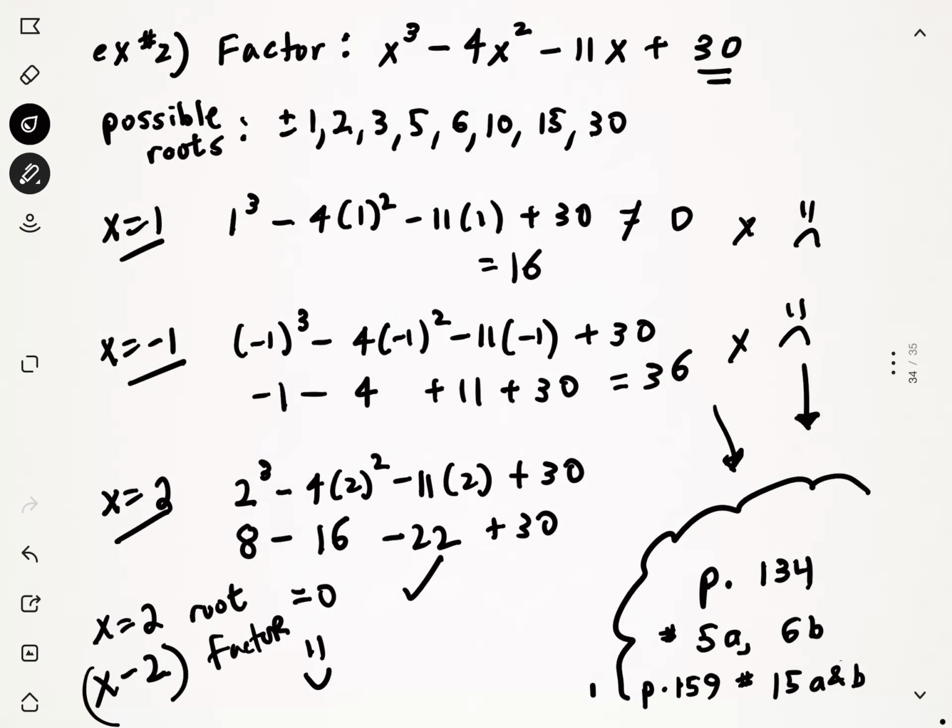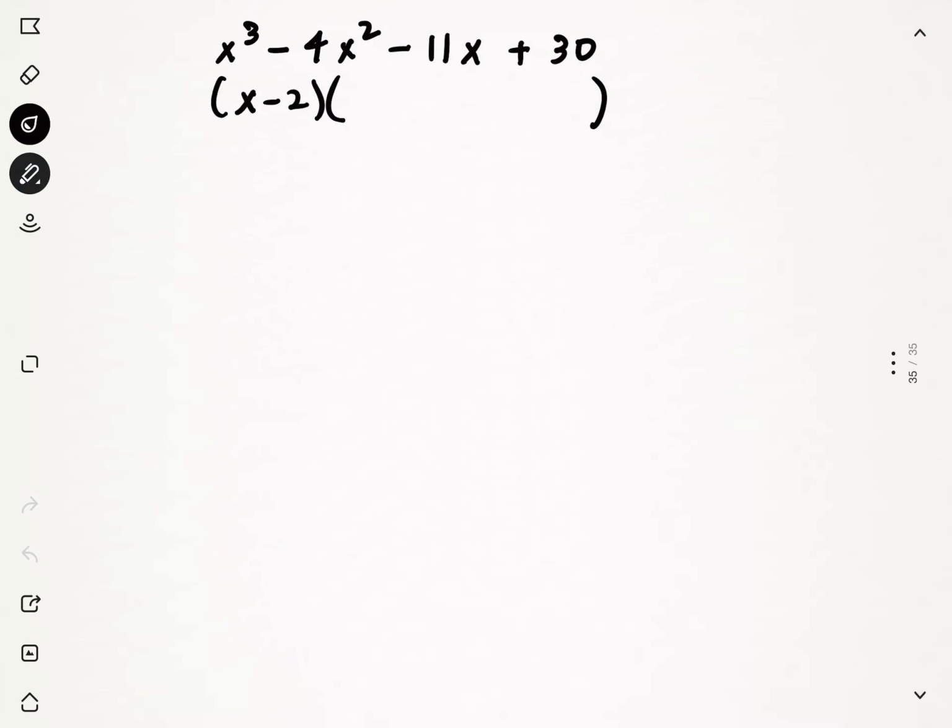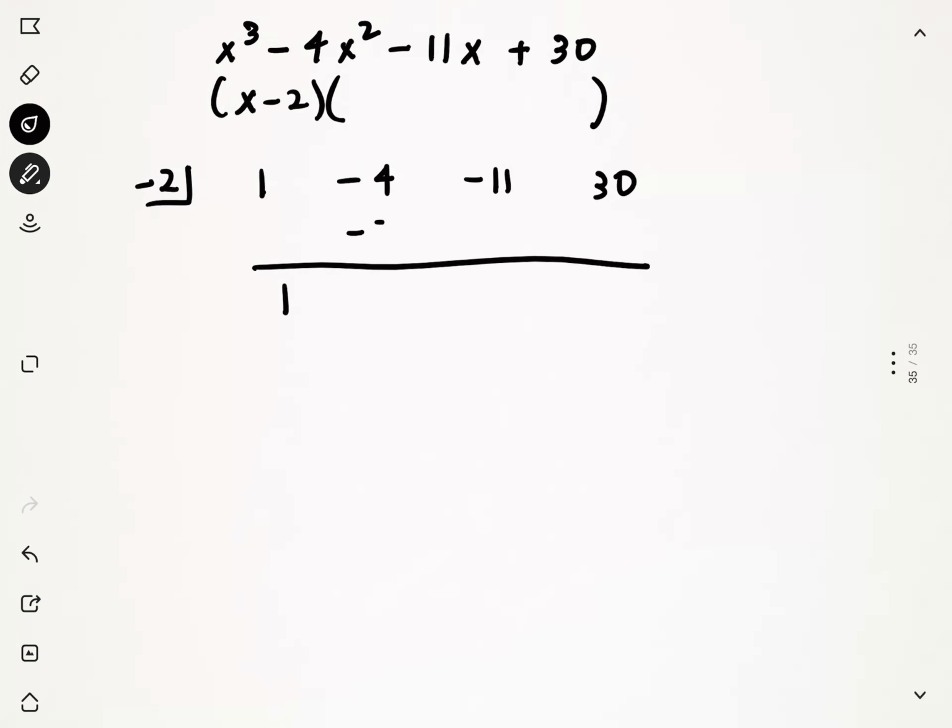So next up, now that we have x minus 2 as a factor, we can move right along here, and we have to figure out what quadratic function, degree 2 function, we have left. That's where synthetic division comes into play. So let's hook up some synthetic division. It's already in descending order, so we can work our way through this. And again, I'm going through this quickly because this is old news. But if you want to pause the video and do it yourself, and you may be a bit slower, that's fine. But we get a 0 remainder as expected because it is a factor, and these coefficients give us what's left over.